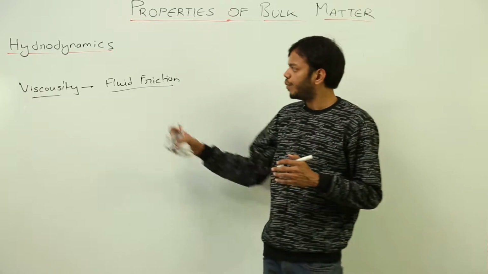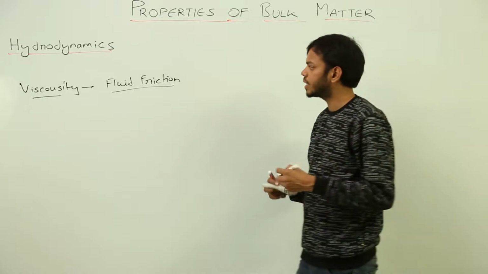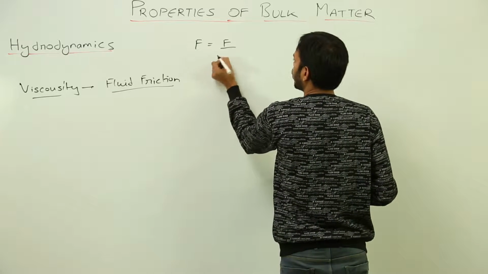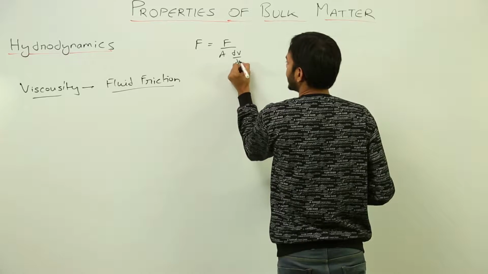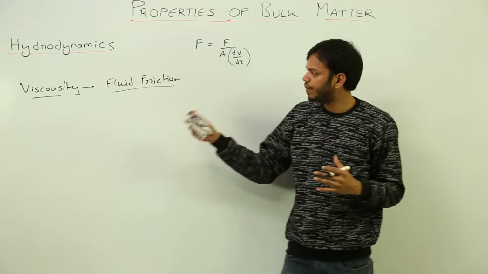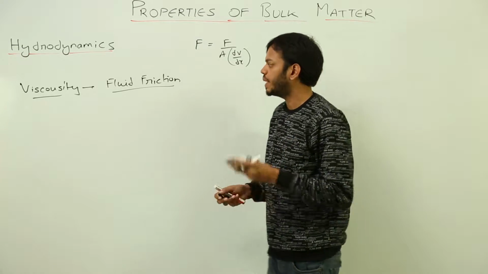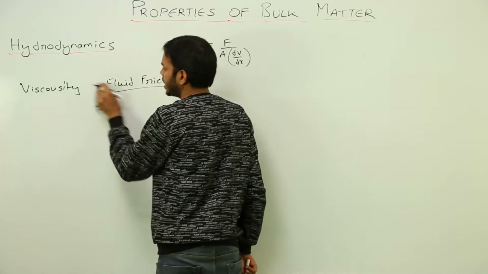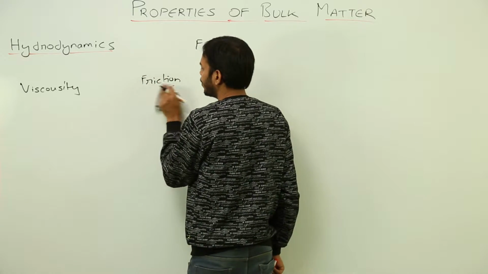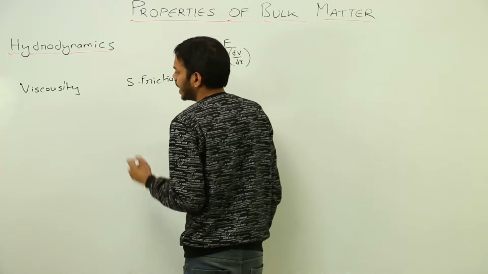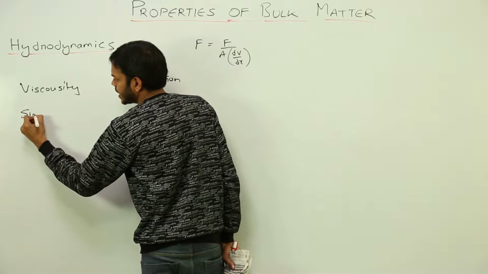Now we have just discussed that viscosity has this formula, F = ηA dv/dx, right? Also, we have stated viscosity as fluid friction, but what are the similarities or differences between viscosity and solid friction? Okay, let's talk about similarities first.